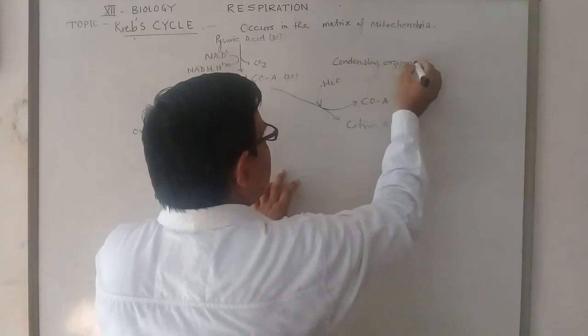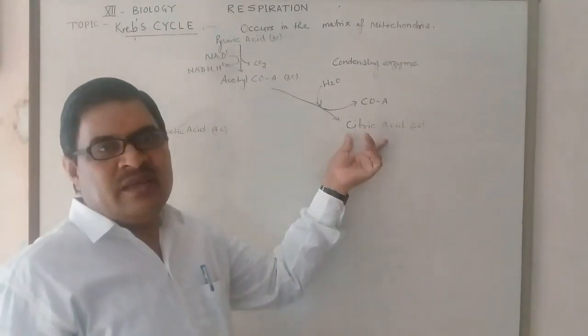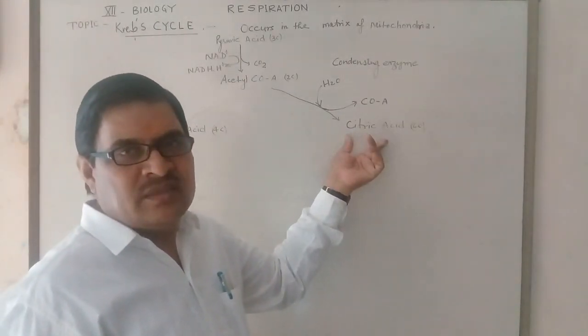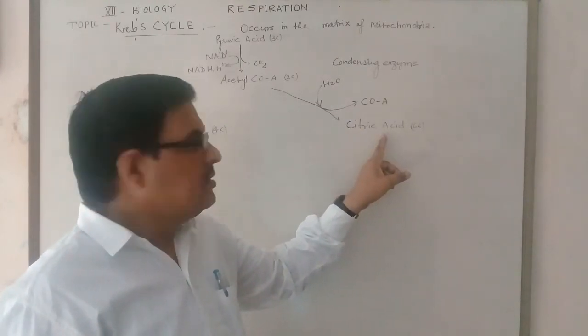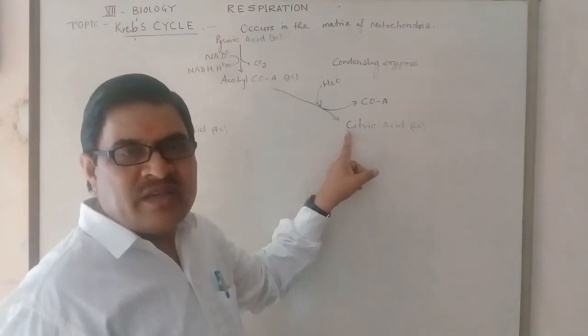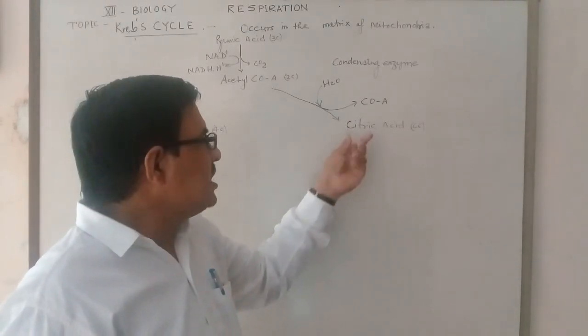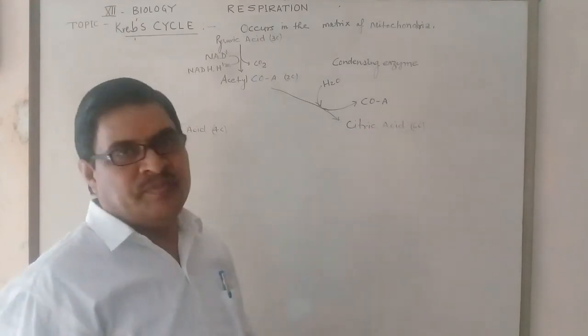Then citric acid is formed as the first product, which is why the Krebs cycle is also known as the CA cycle. Here CA is the first letters of citric acid.